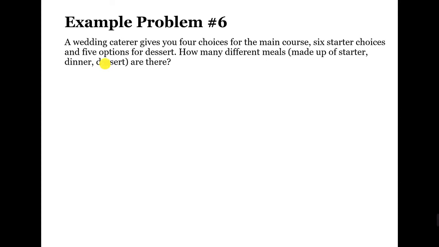Now for problem number 6, a wedding caterer gives you 4 choices for the main course, 6 starter choices, and 5 options for dessert. Now the question is, how many different meals made up of starter, dinner, and dessert are there? The events are 4 for the starter, 6 for dinner, and 5 for dessert. So the product of these three is equal to 120.